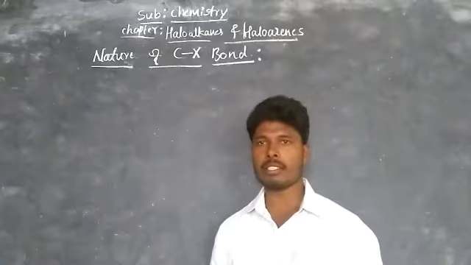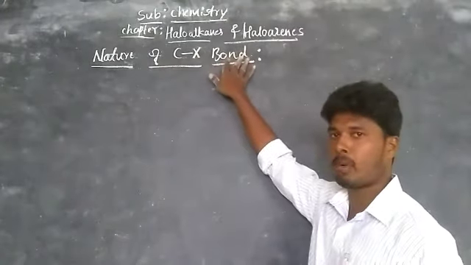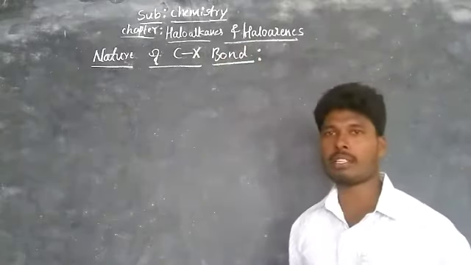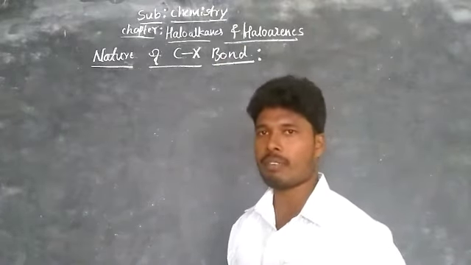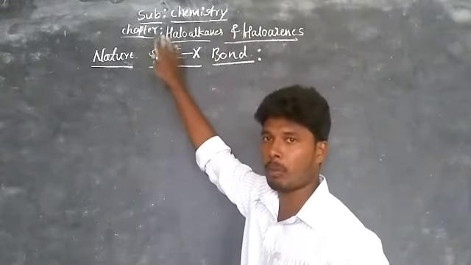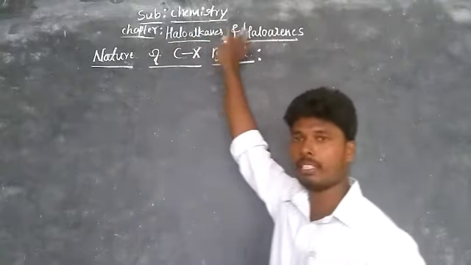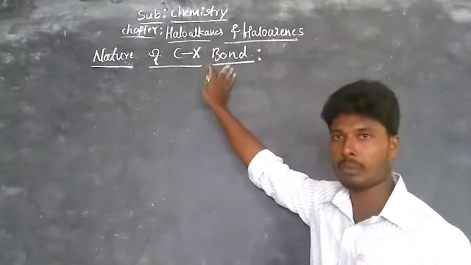Welcome to chemistry class. In this class we are going to study the nature of the C-X bond. Before going to the nature of the C-X bond, we have studied in your previous classes the classification of haloalkanes and haloarenes and the nomenclature of haloalkanes and haloarenes. Now the nature of the C-X bond we are going to study.